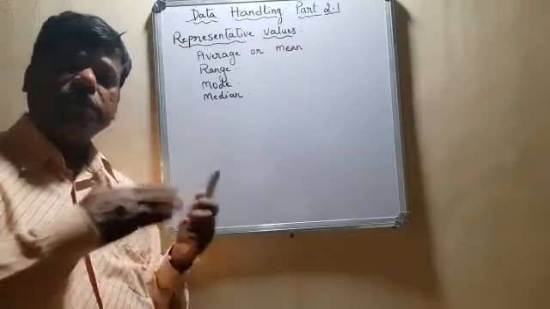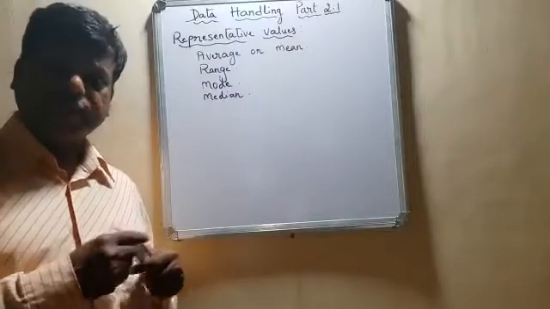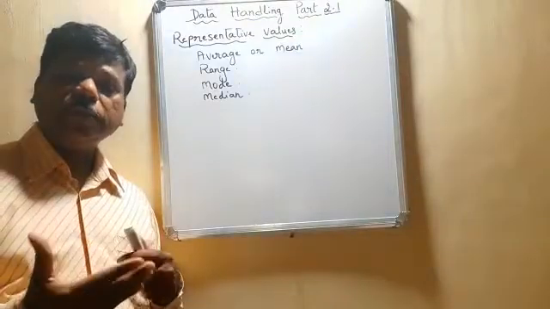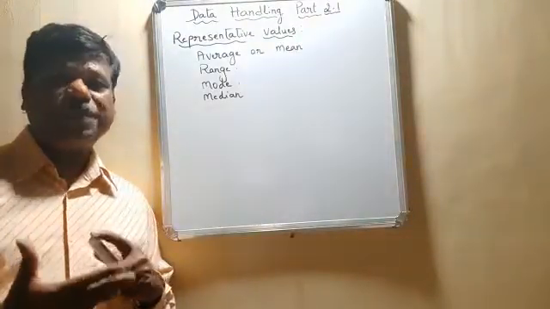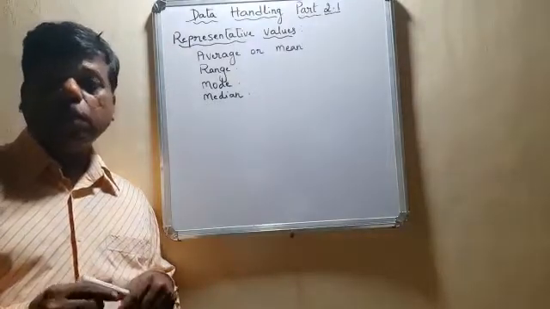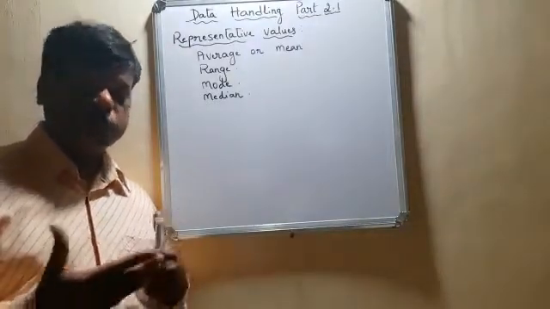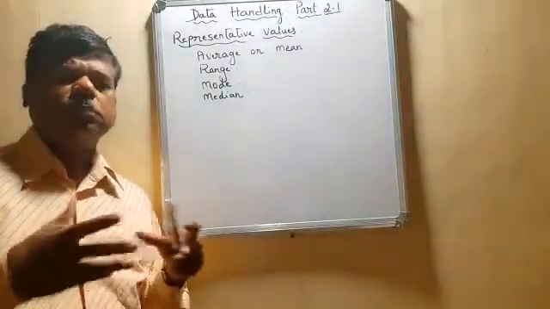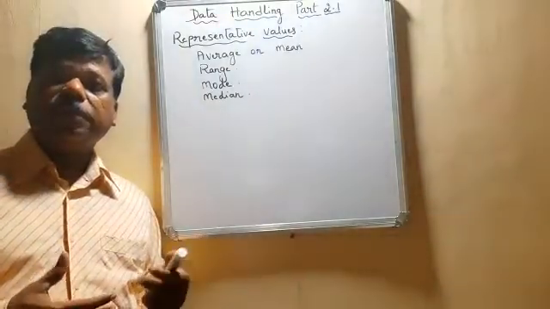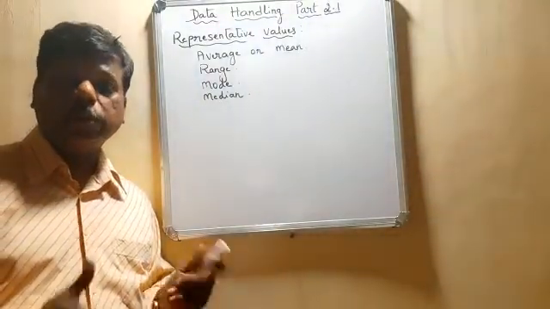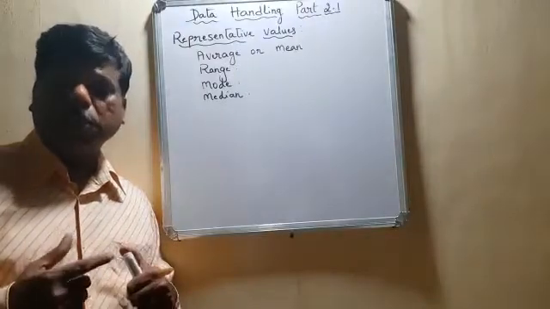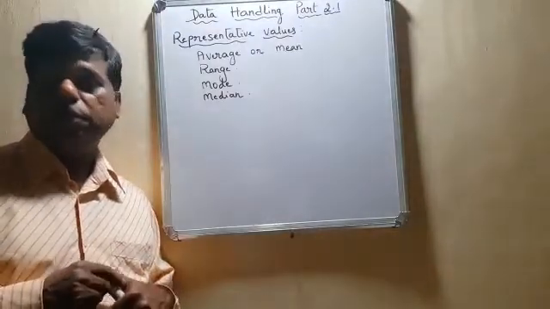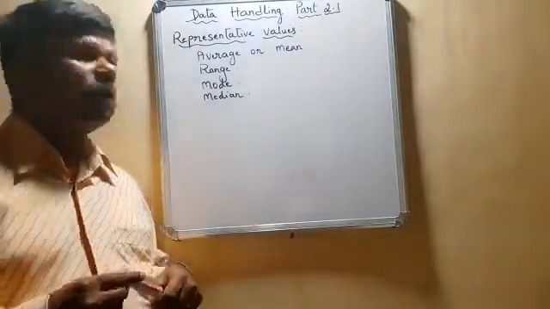Consider the total distance which is traveled, and how much time he took. Dividing the entire number of kilometers by the time taken to reach that distance will give us the average speed at which he was traveling. Just for an example, he was traveling at a speed of 30 kilometers per hour, because he reached 30 kilometers in 1 hour. It does not mean that he started at 30 kilometers per hour and ended at 30 kilometers per hour. So this is called an average.